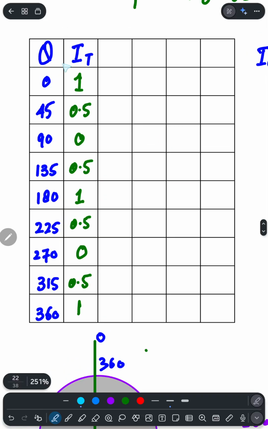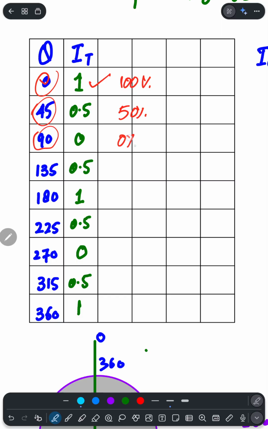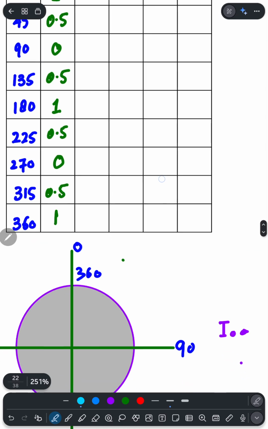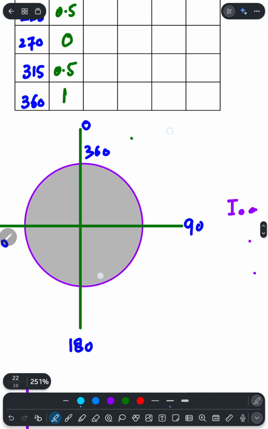If you see, at 0 degrees, when the angle of transmission is 0 degrees, the entire intensity is at the output, you can say 100% of the wave is transmitted at the output. At 45 degrees, 50% is transmitted at the output. At 90 degrees 0%, which is called complete polarization. Then again it increases, for 135 degrees 50%. Did you see there is a pattern again? 100% transmitted out, 50%, 0, then again 50, and so on. So all of this varies, and here I have drawn that for you.